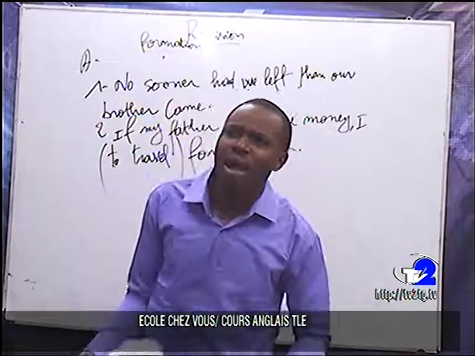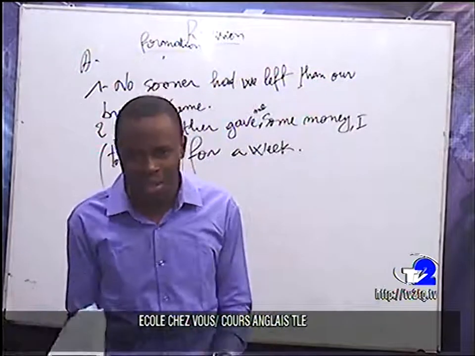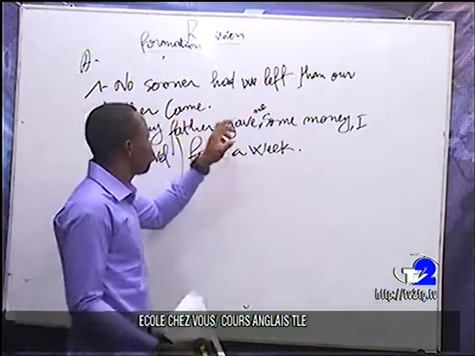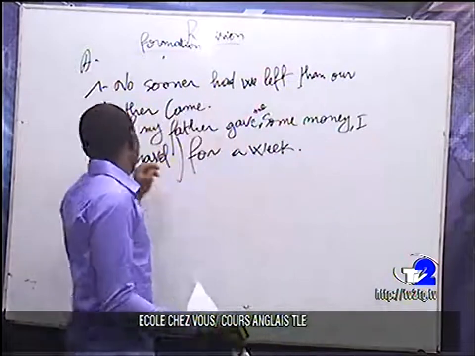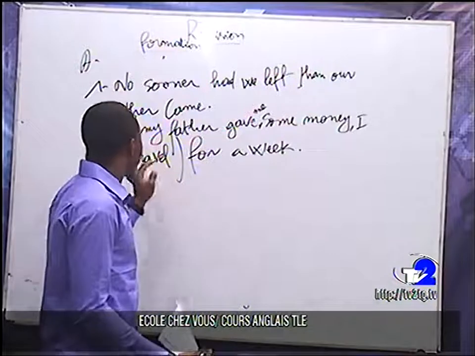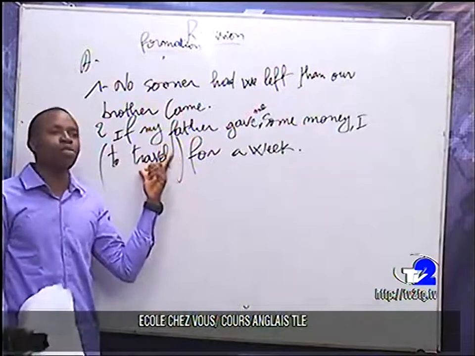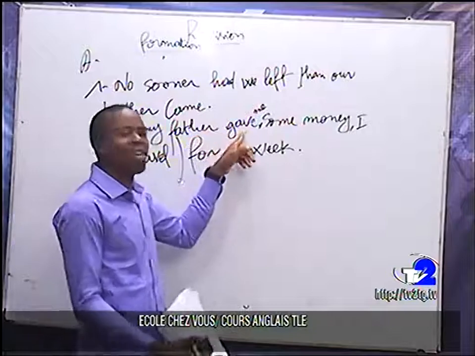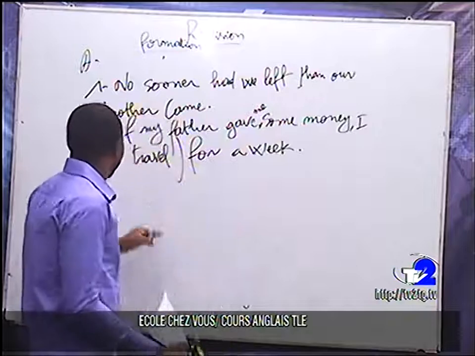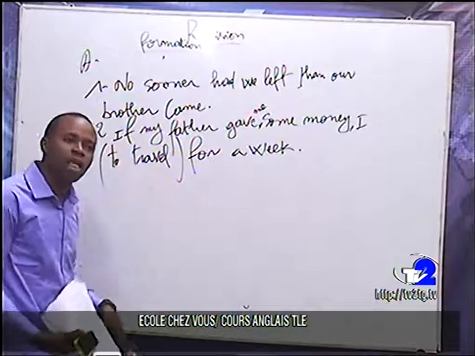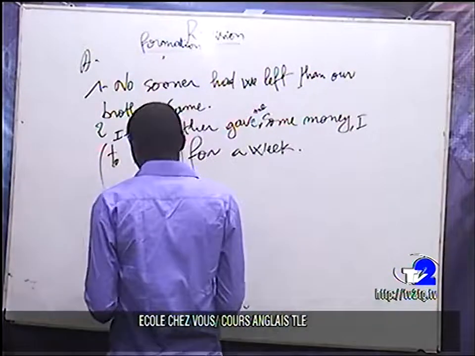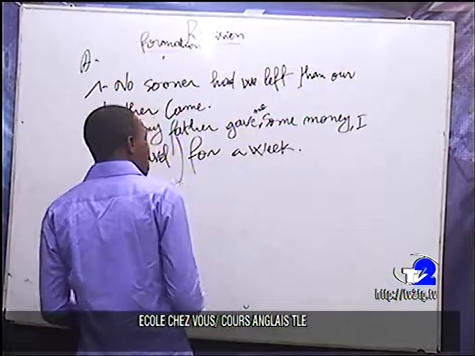So these are things that you have to bear in mind. At this level, when we look at this: if my father gave me some money, I to travel for a week. We are in front of the if clause type 2, because we have "gave" here, which is in the simple past. Then "to travel" should be in the conditional.